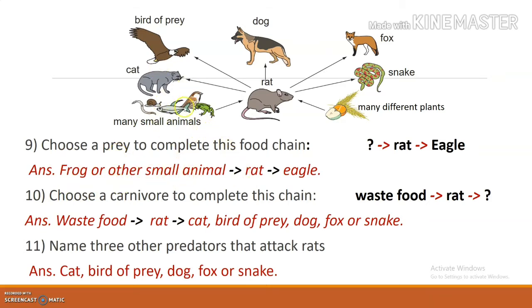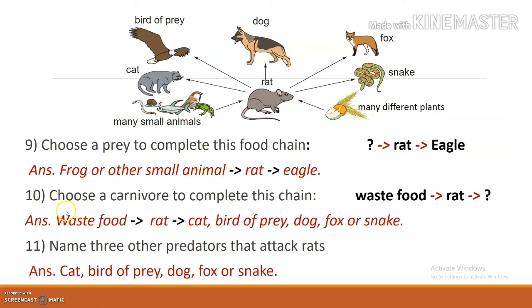You can mention anything. It can be fish, it can be snail, anything. So frog or any other small animal, then it is eaten by rat and it is eaten by eagle. So you have to fill over here. You can expect such questions, not exactly this, something different. For example, you can expect a gap over here, right? So frog, it is eaten by dash, then it is eaten by eagle. Then what will you fill? You should fill rat. You have to find a middle organism in the food chain.